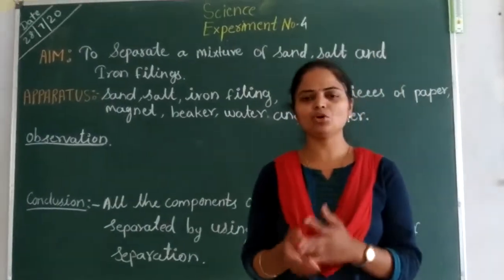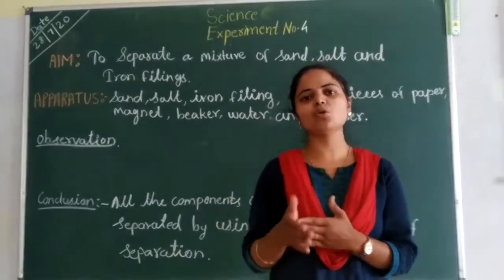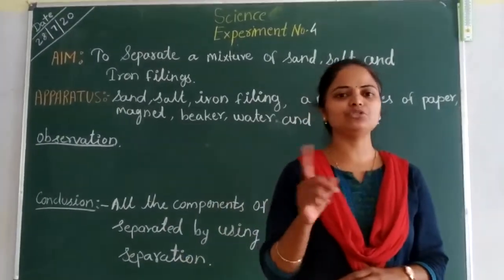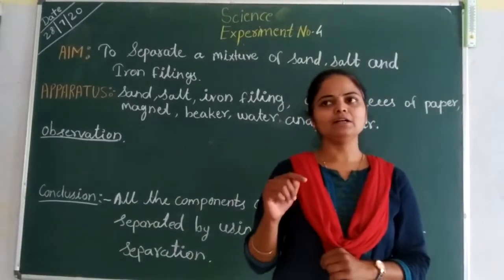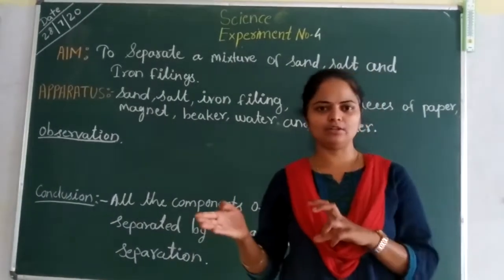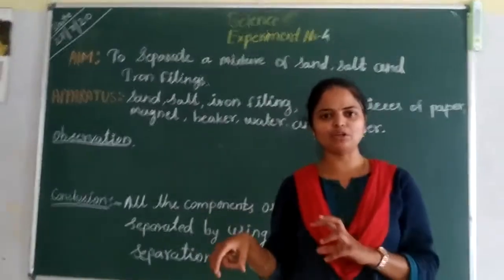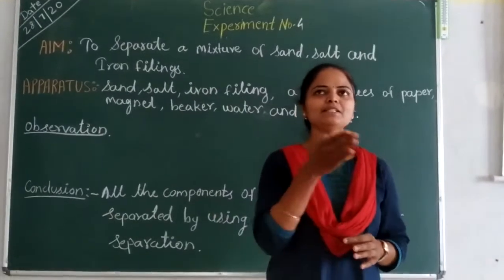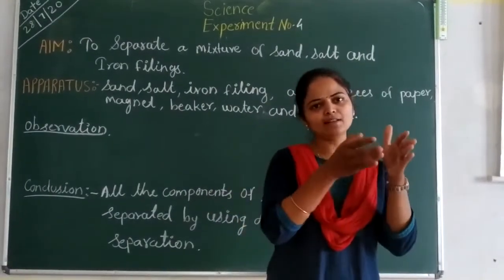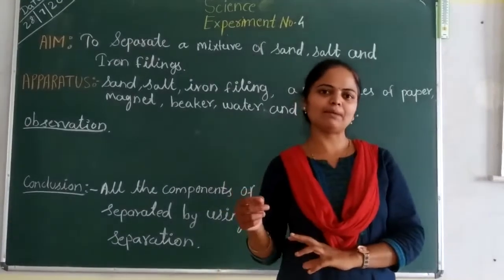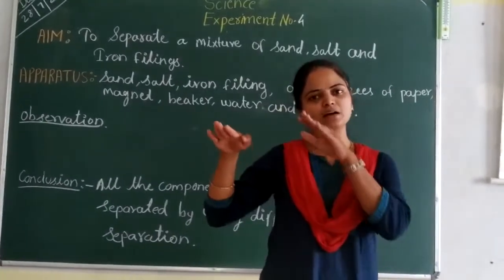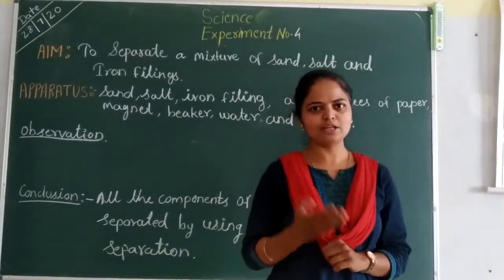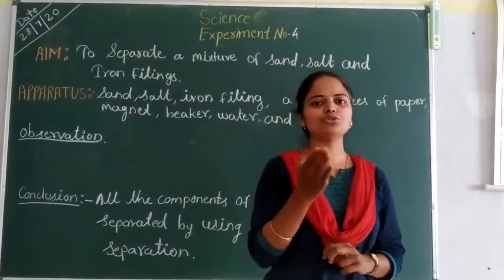The mixture in which all components or particles are not evenly or uniformly distributed throughout the mixture is called a heterogeneous mixture. For example, chalk powder and water. When we add the chalk powder into the water, they are not evenly mixed. Another example is sand and water. When we add sand particles into the water, the heavier particles settle at the bottom and the lighter ones float on the surface of the water. So this is an example of a heterogeneous mixture.